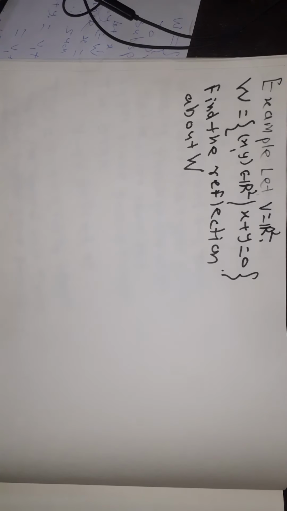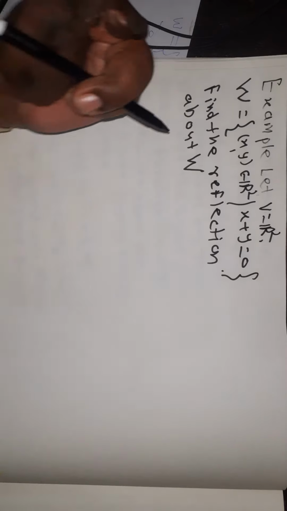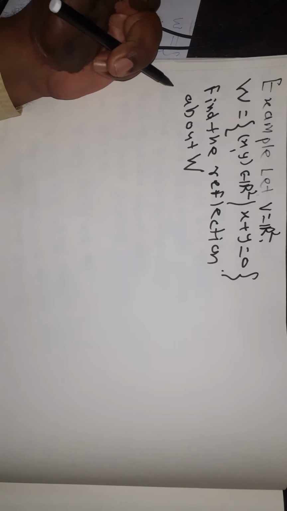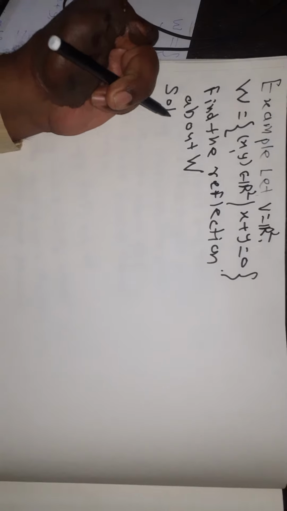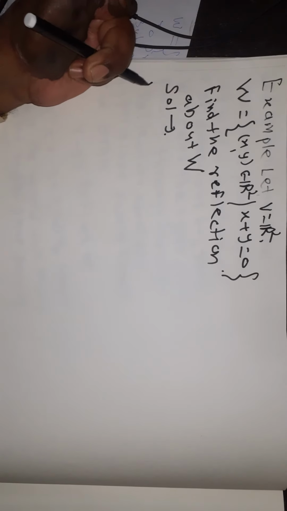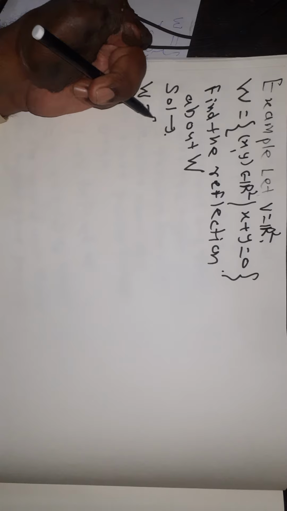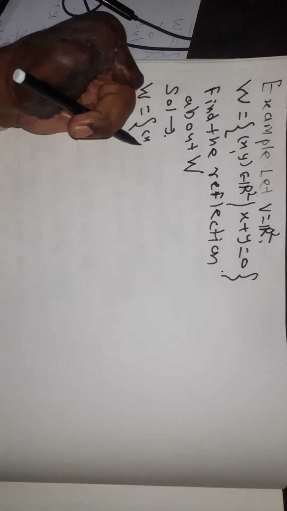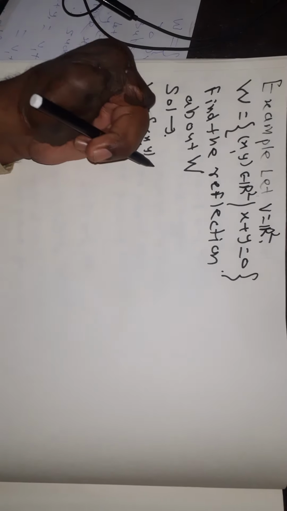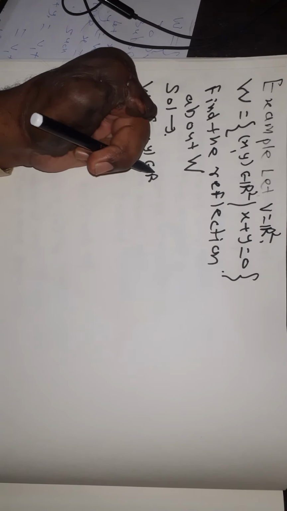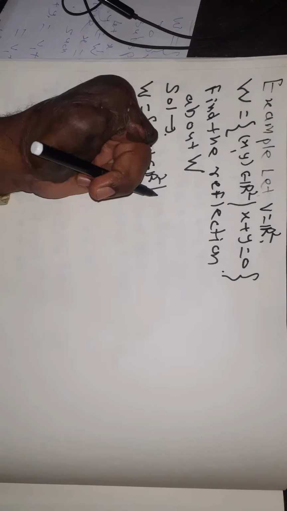तर बघा इथे V हा काय आहे R2 and W is the set of x comma y belonging to R2 so that x plus y is equal to 0. Then find the reflection about W. See here, solution: W is the set of x comma y belonging to R2 so that x plus y is equal to 0.